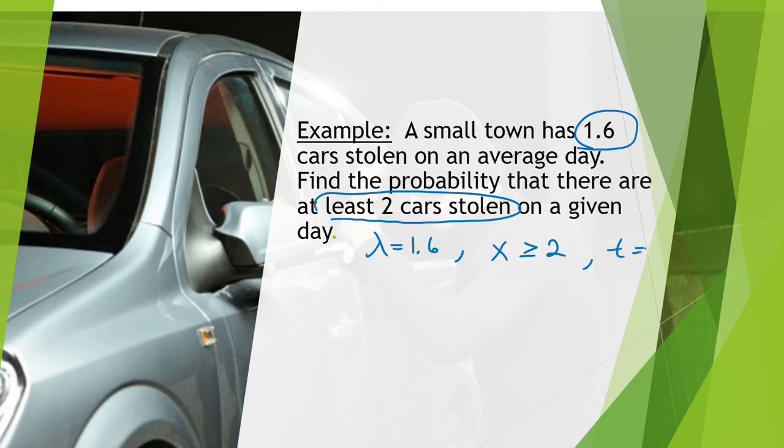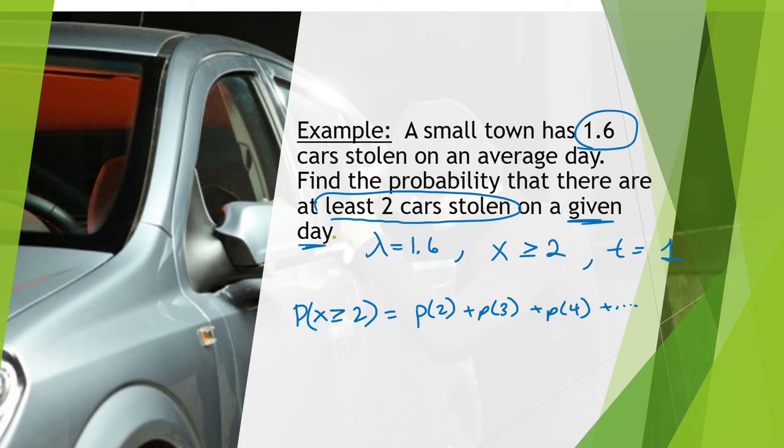And our time interval is just 1 because we're talking about a 1-day time period, so t is equal to 1. And so I'm looking for p of x greater than or equal to 2, which is equivalent to p of 2 plus p of 3 plus p of 4, and so on.